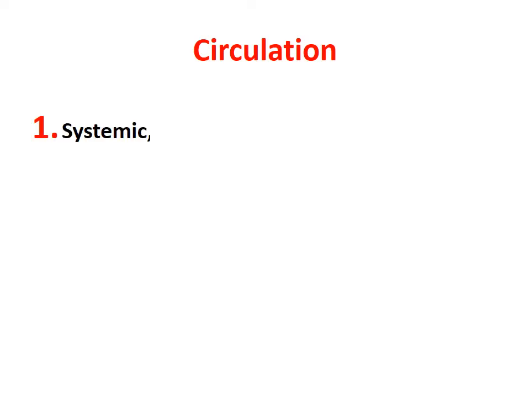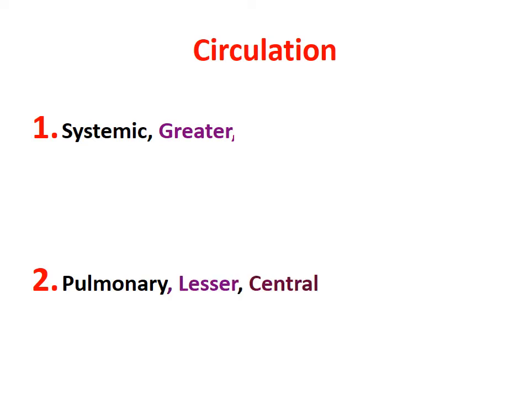If we summarize the whole issue, this slide has been shown to you earlier also. One is systemic circulation, another is pulmonary circulation. Systemic circulation is also known as greater circulation, in contrast to the lesser circulation, that is pulmonary circulation. Pulmonary circulation is a central circulation and systemic circulation is a peripheral circulation.